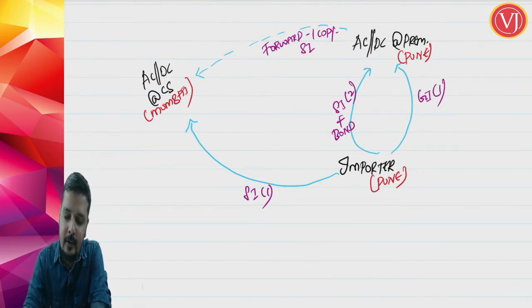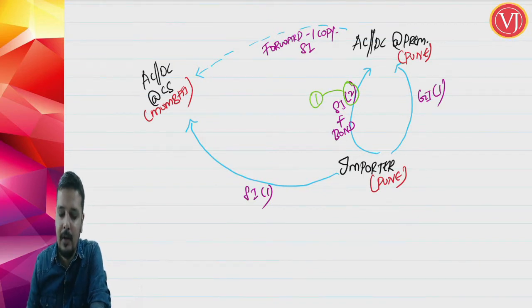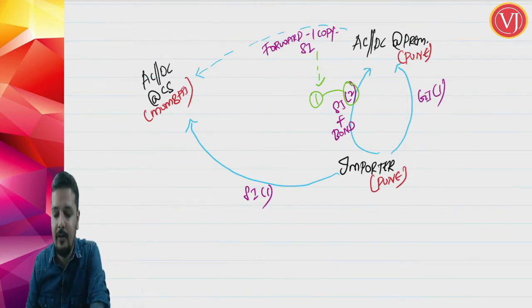He had earlier 2, now this 2 will reduce to 1 because 1 copy he will forward. That will ensure a cross check.